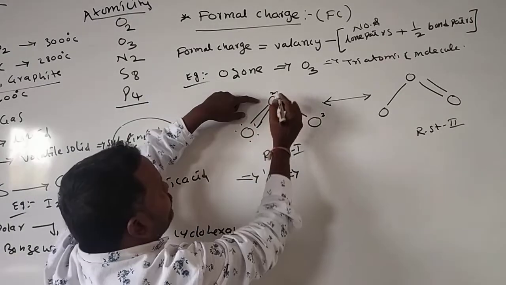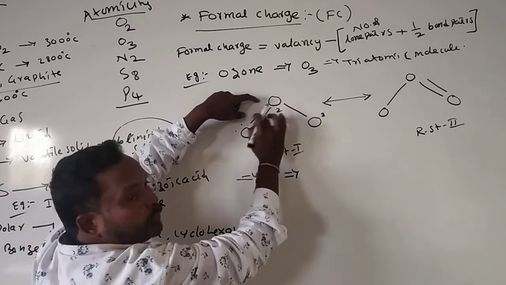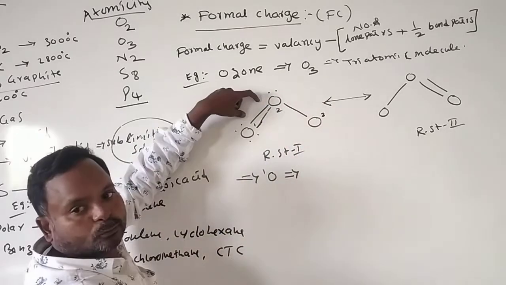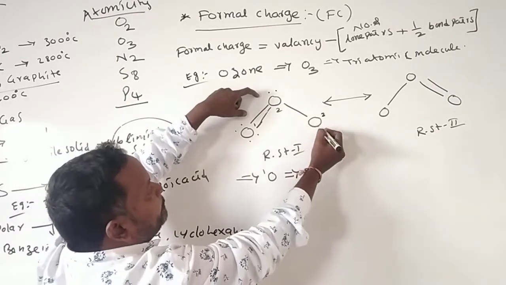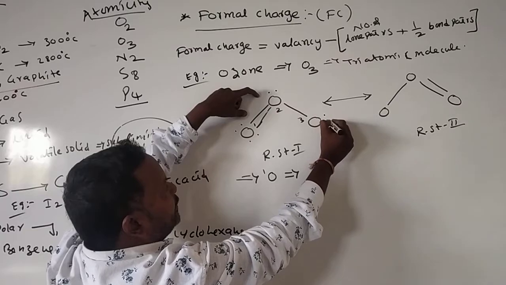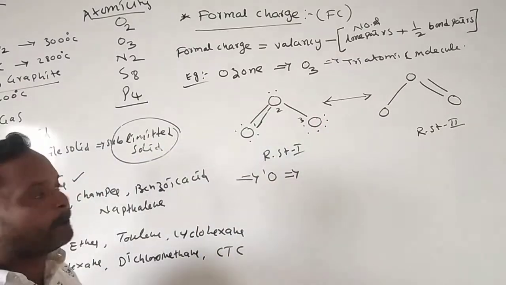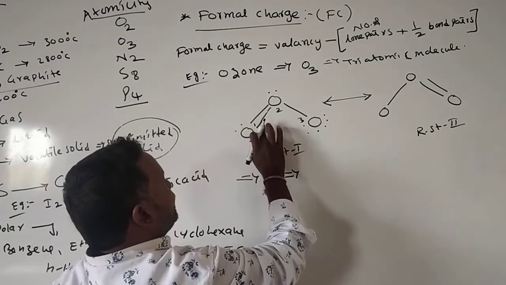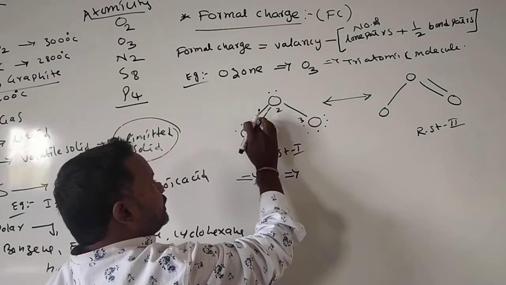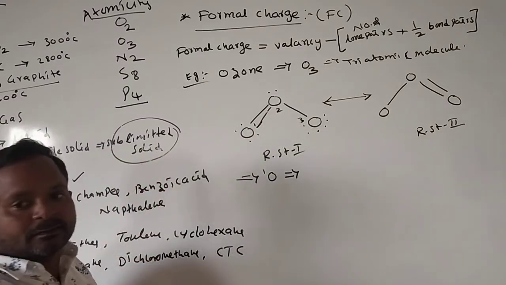And here also, already 3 bonds are over, that means we have only 2. Here also the same, 1 is over, so here we have 3 pairs. We'll see in continuation what is the charge on this one, this one, and this one: the first oxygen, second oxygen and third oxygen.